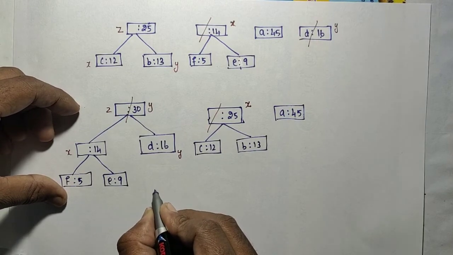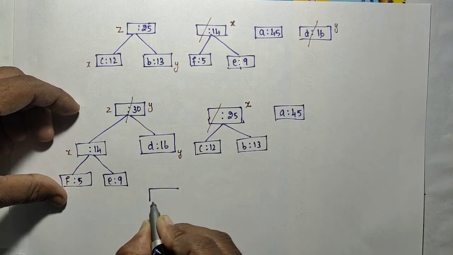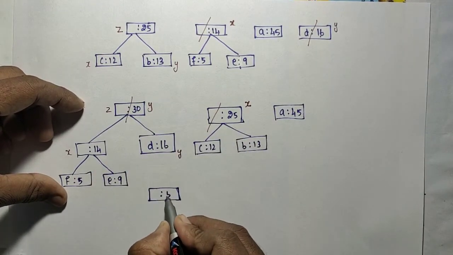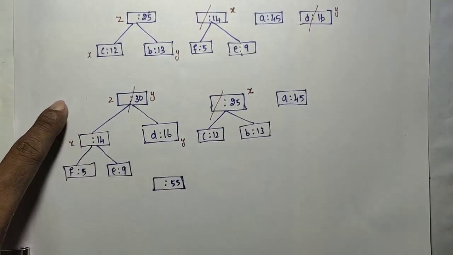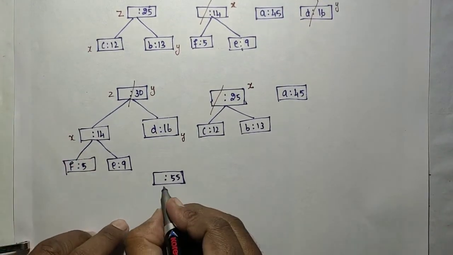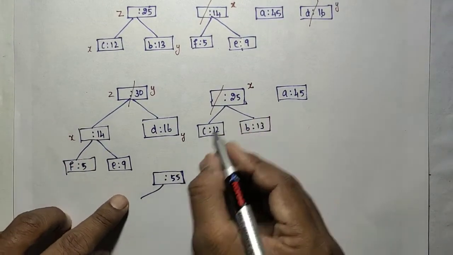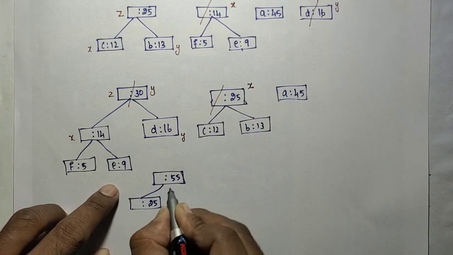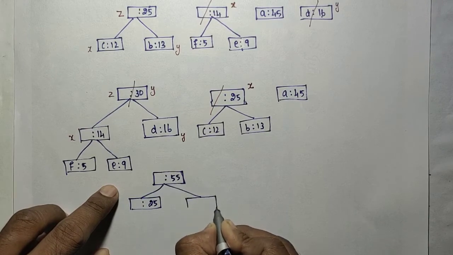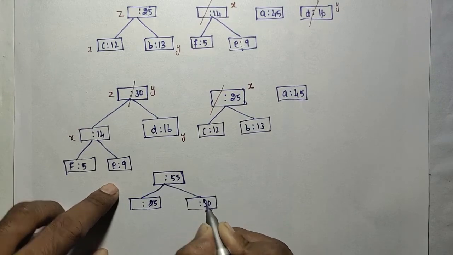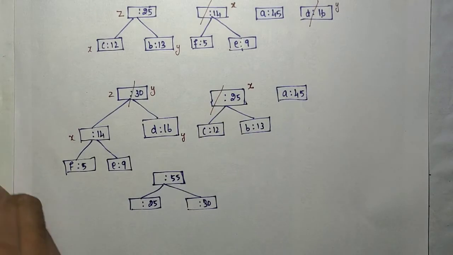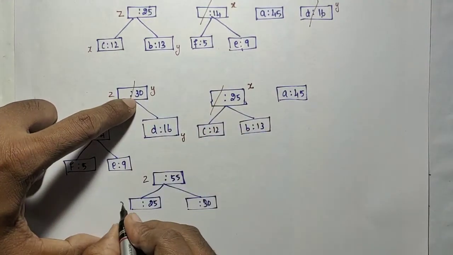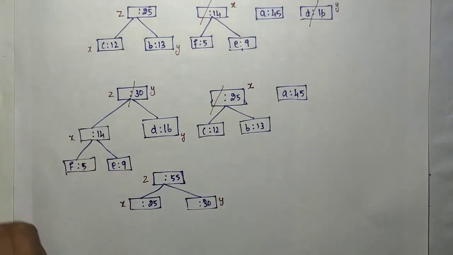with the sum of X and Y, that is 55. Okay. So now the 55's left will be the 25. Right will be the 30. Correct? 25 and then 30. So that is the Z. Z is the sum of these two, X and Y, like that.